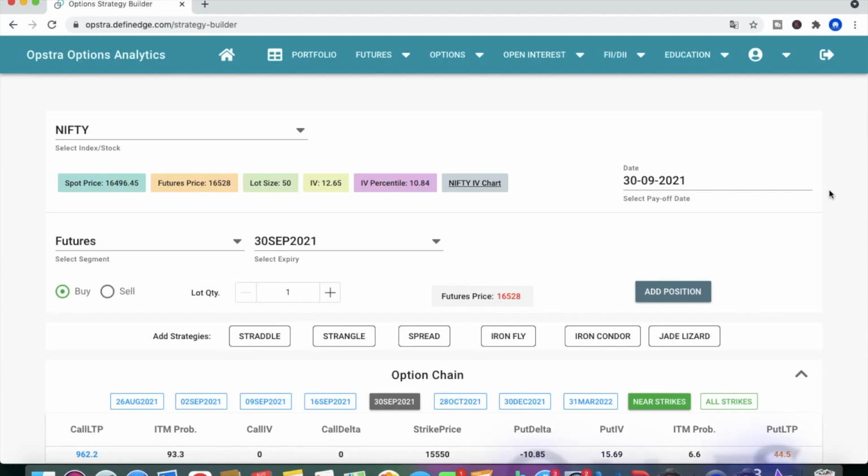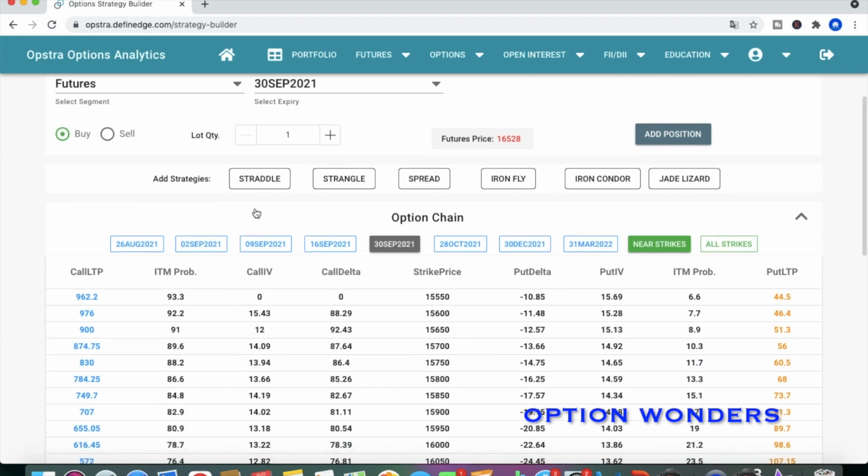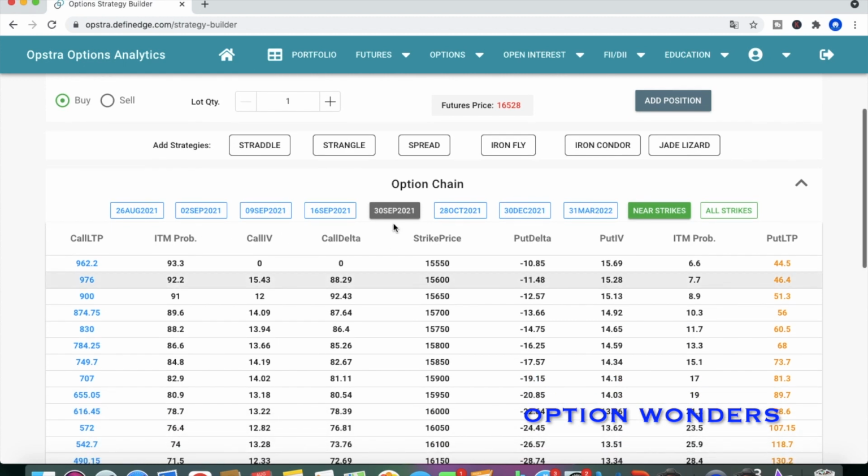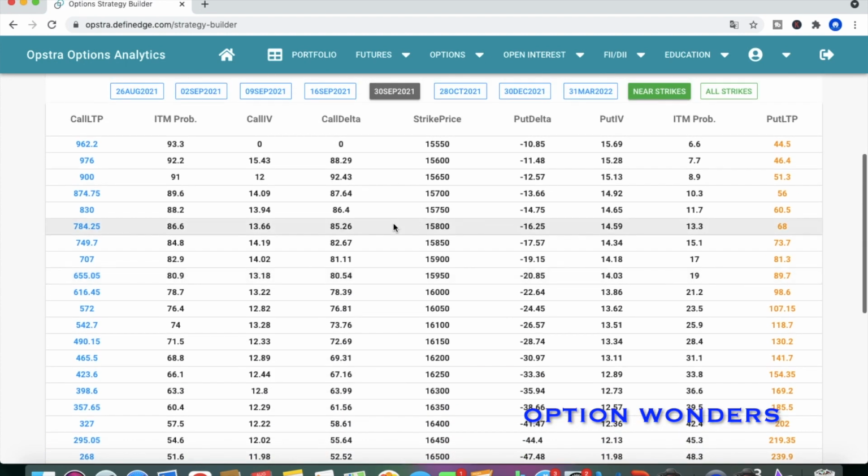So friends, now let's see how we can select this strategy. Okay, so I have taken Opstra options. In Opstra options we have taken strategy builder. Okay, so this expiry is 26 August, so I am not taking 26 August, I am taking 30th September expiry. Okay, so we have got more than 1 month.